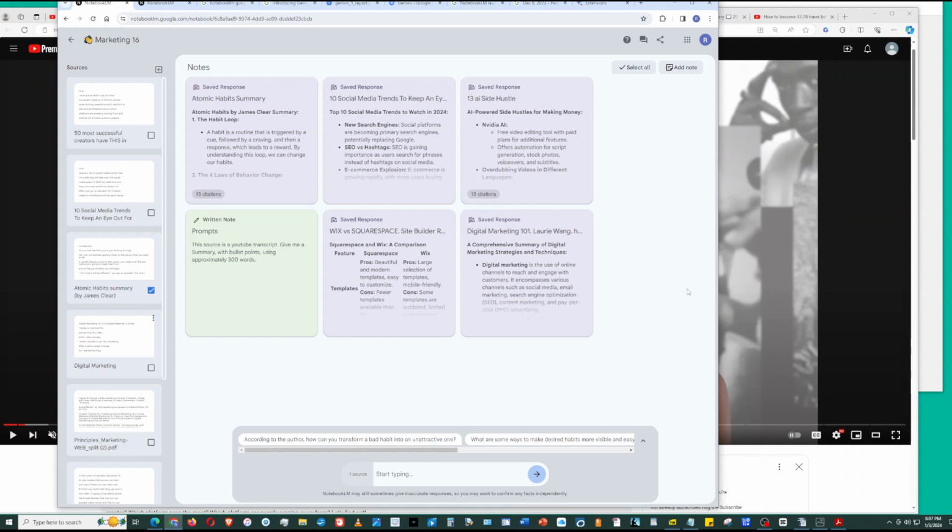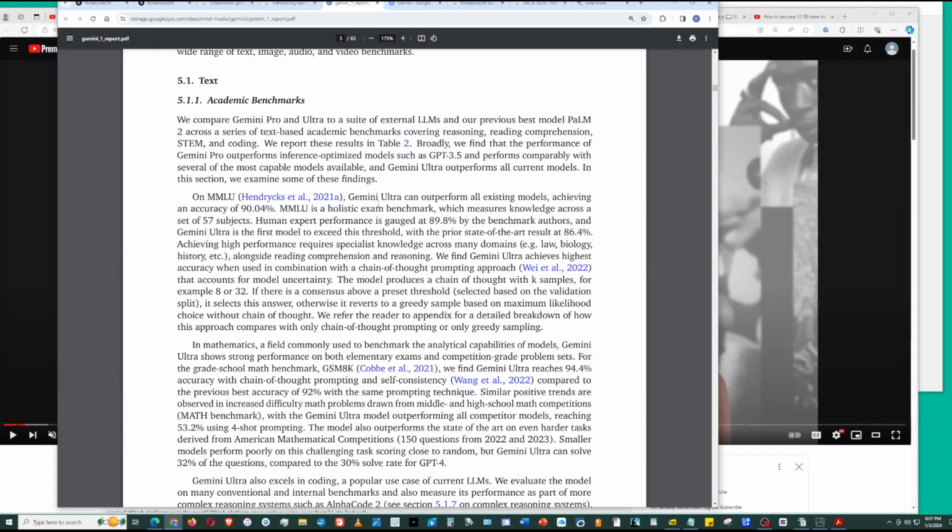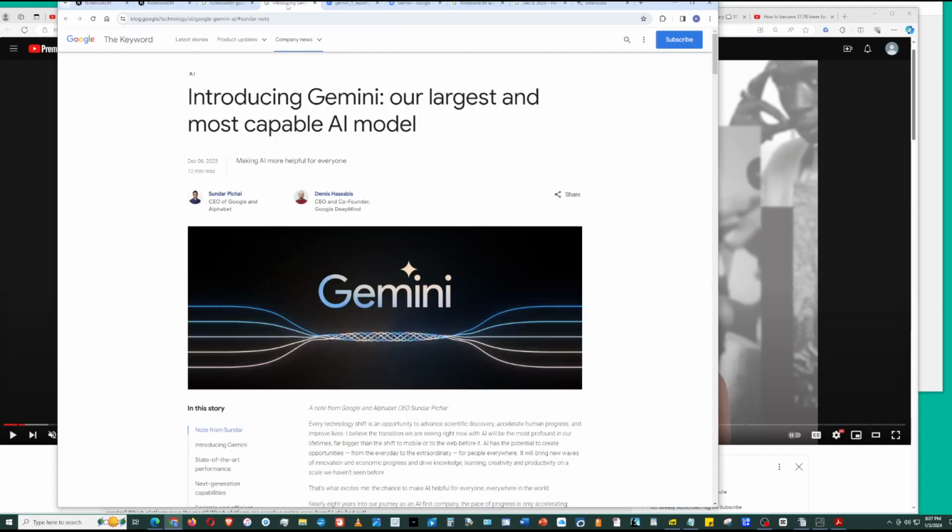Starting yesterday and then today, this has become a new habit of mine, a new way of working, and I'm excited because it's going to save me a lot of time and help me comprehend the information better. Another thing I want to let you know is, in Google's introduction, because I went through their introductions and announcements, this is just the beginning. They announced this on December 6th. To me, December 6th, when Google introduced Gemini, is the beginning of the artificial intelligence revolution.